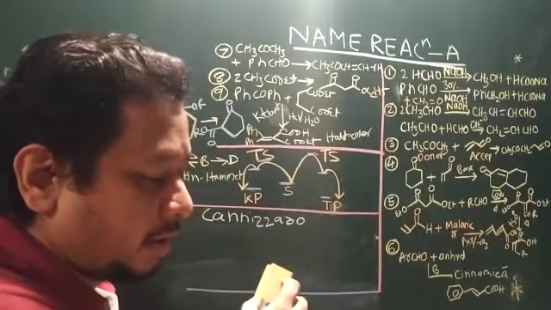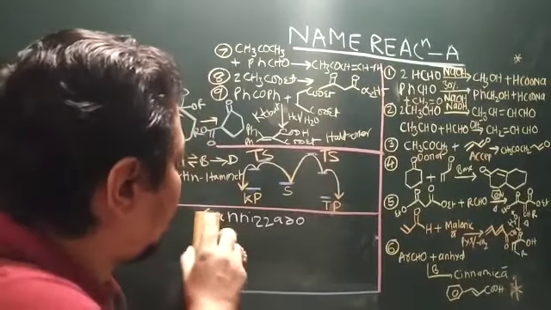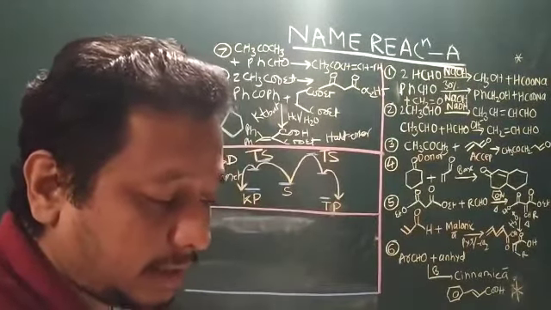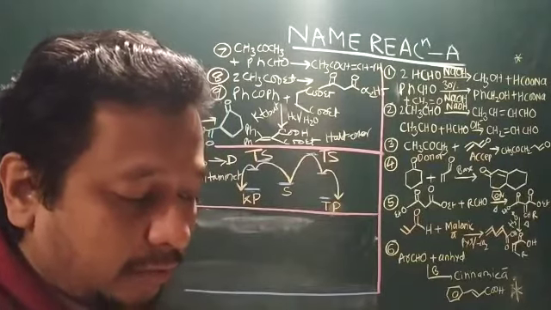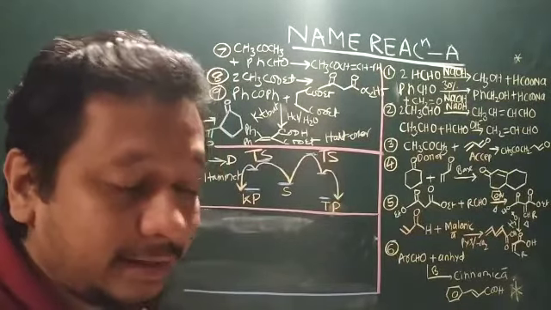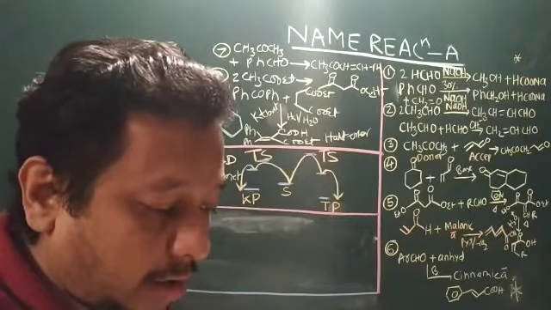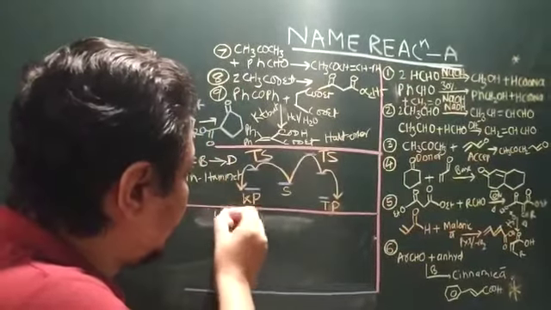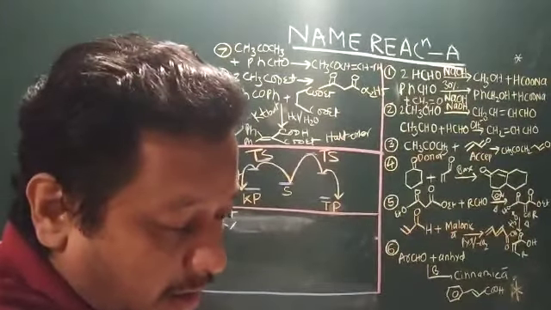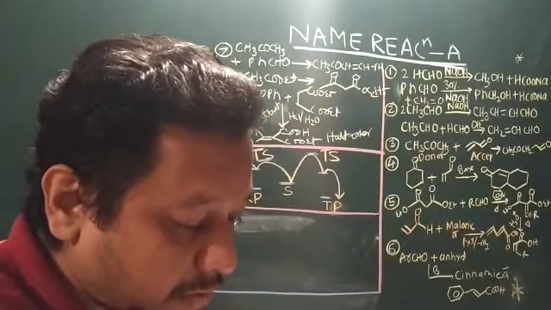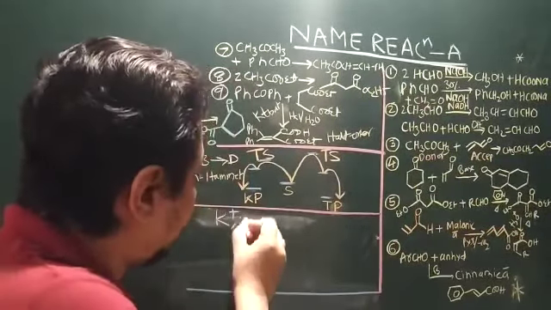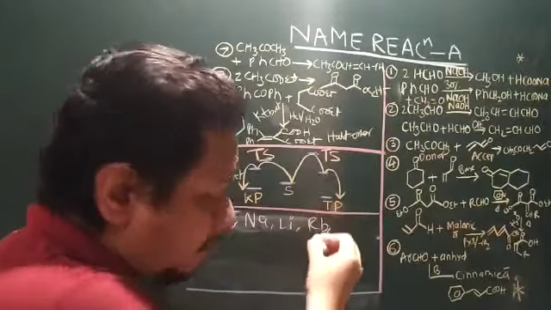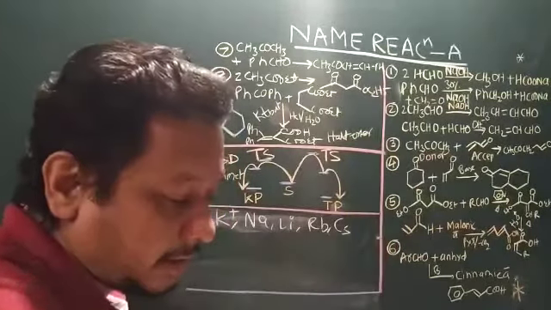The next thing is the base we are using. Over there is a confusion between alkali and base. So alkali is a basic ionic salt of an alkali metal or alkaline earth metal. The alkali metals are lithium, sodium, potassium K+, then rubidium, then you have cesium. These are the alkali metals.